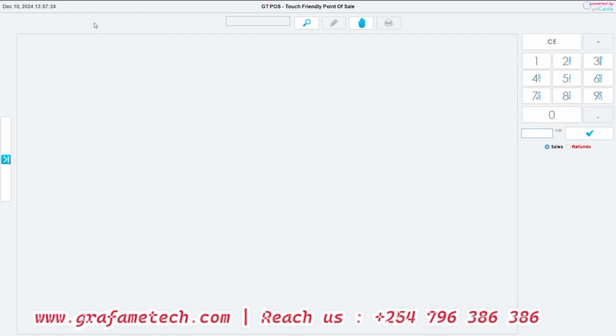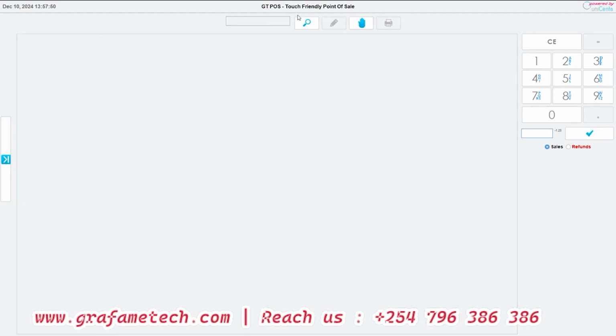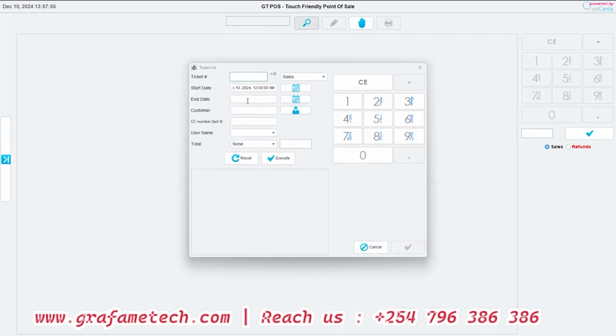But like I'm saying, most of these features are limited. You don't have to give every person that much access. If you want this person to just be accessing the sales menu, it's the sales menu that this person will access. He will not access any other edit sales, maybe customer payments. We'll give that person or that user what he or she is supposed to be accessing at that time. So, like I was saying, let's say we go to edit sales. We review even the last sale that we just done.